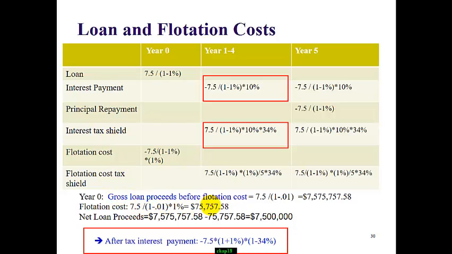The flotation cost is 75,757.58, which is a one-time cost. We will spread the cost evenly across 5 years, so we divide by 5 to get the annual flotation cost. We use this amount to be deducted from taxable income, so this will provide tax relief or tax shield. How much? 34% of this. So this just gives you a picture of what's happening with the loan activity and the flotation cost.